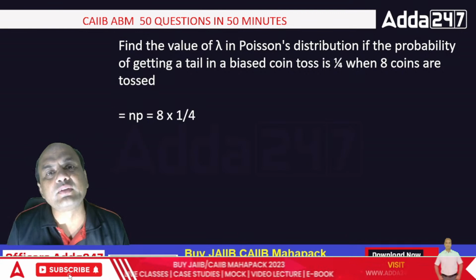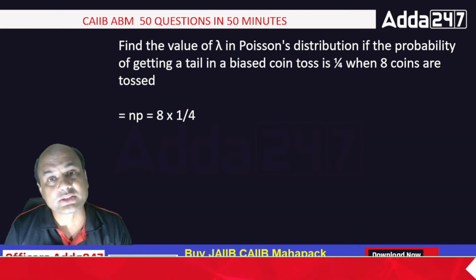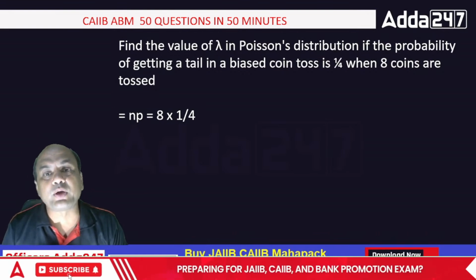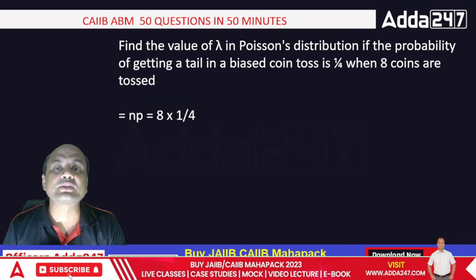Bernoulli is always a single event or single trial. Binomial is a limited number of trials, not single but limited. And Poisson is an indefinite number of trials. That is Poisson. Always your time is constant.